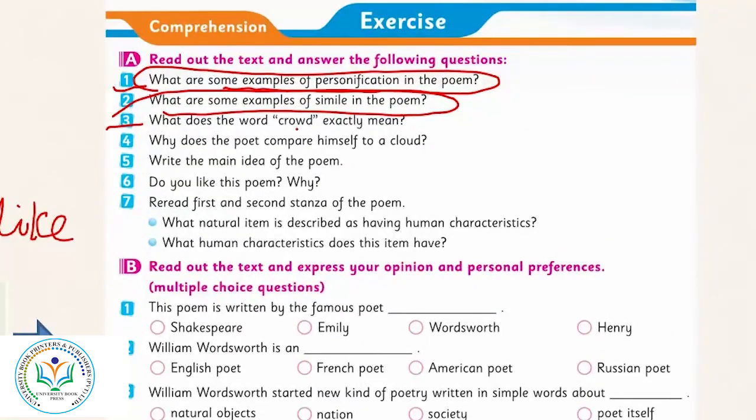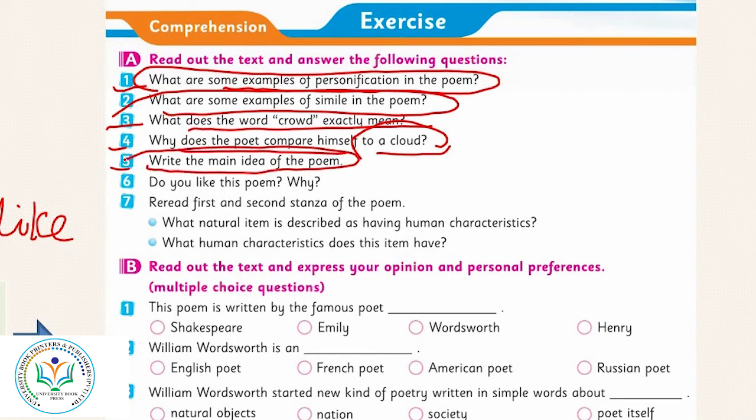The third one, what does the word crowd exactly means? Yes, we have discussed this. The fourth one, why does the poet compare himself to a cloud? Yes, why does he compare himself to a cloud? I have told you about it. The fifth one, write the main idea of the poem. Yes, this is about the beauty of the daffodils, and he appreciated the beauty of daffodils in his poems. This is very easy for you to write, the main idea. The sixth one, do you like this poem? Why? You have to give your personal opinion, why you like this poem.